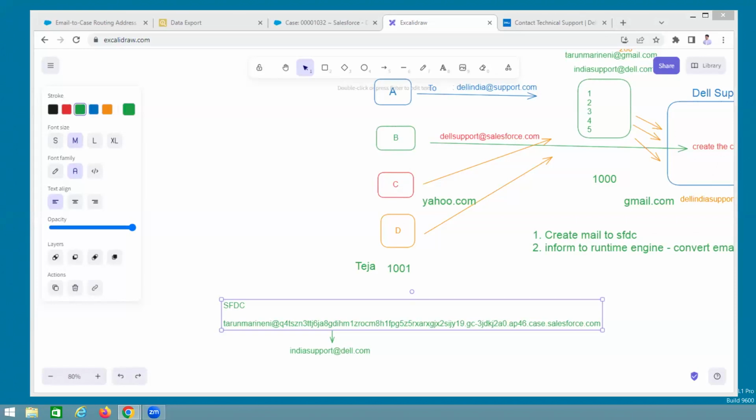I will tell you one question, one scenario, then you can get the answer. For example, everybody has two numbers, right? One is personal, one is professional. One is Airtel, one is BSNL.